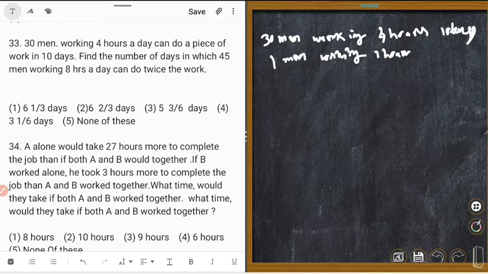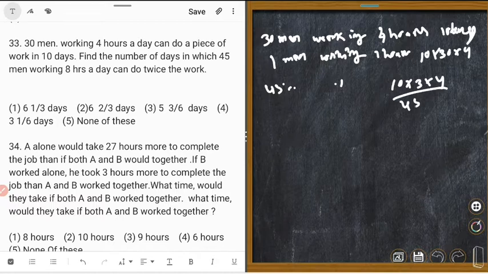That means 10 into 30 into 4. 45 men working 1 hour: 10 into 30 into 4 upon 45.